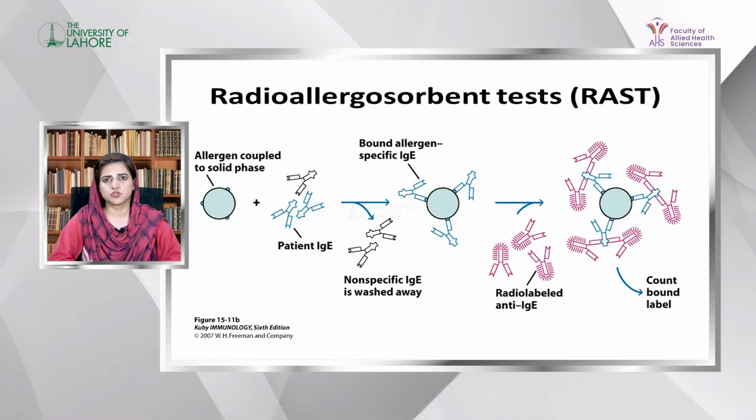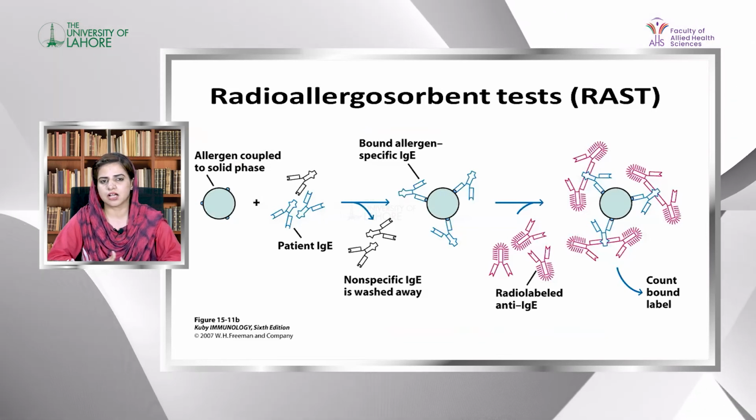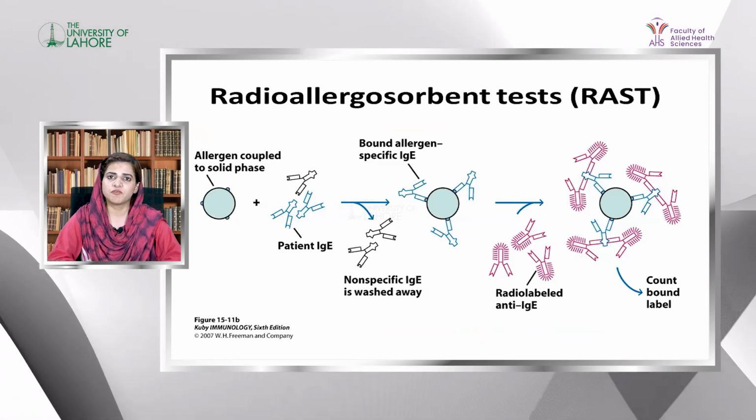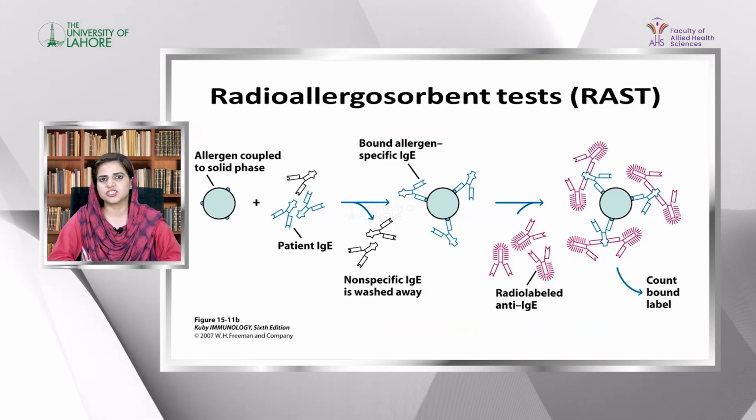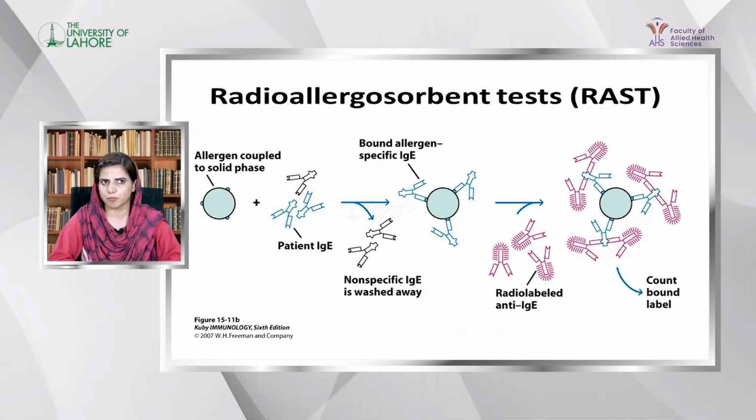The second method used for diagnosis of hypersensitivity reaction checks total IgE or allergen-specific IgE by radio allergosorbent assay.